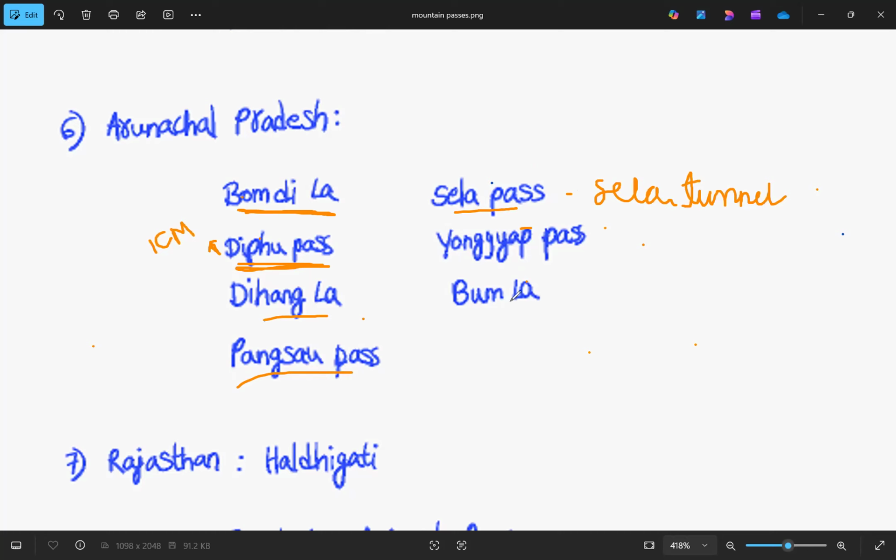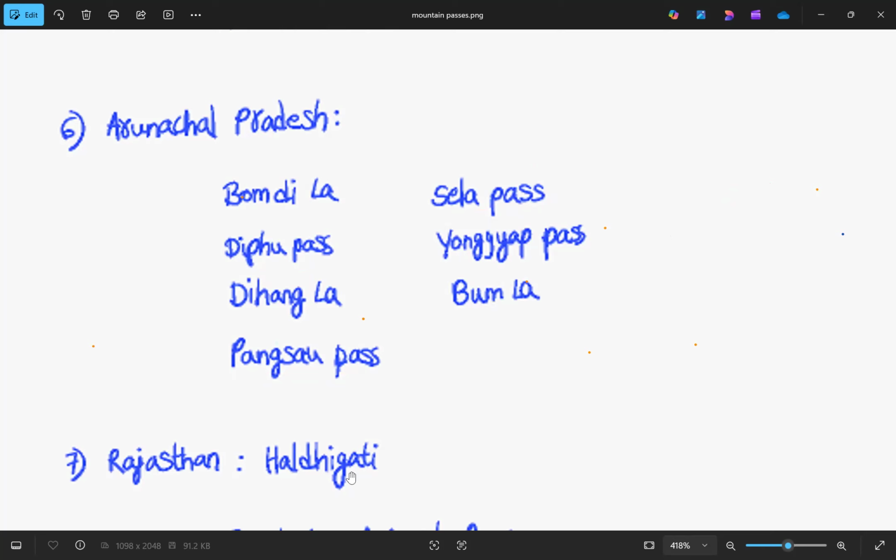And then we have Bumla. The next one is Bumla and Yangyo Pass. It is also on the Indo-China border. This Yangyo is on the Indo-China border. Don't get confused between China and Tibet, because they are used alternatively, since Tibet is considered China-occupied Tibet. That's why Tibet and China are used simultaneously for these topics. So these are the mountain passes in Arunachal Pradesh.